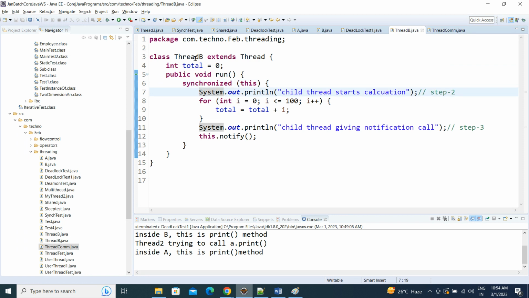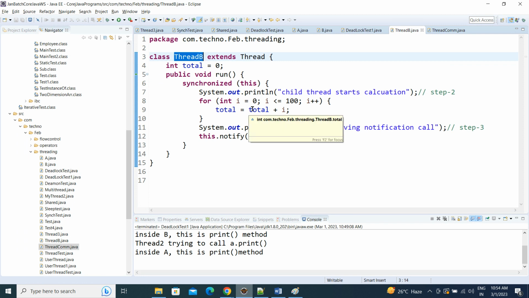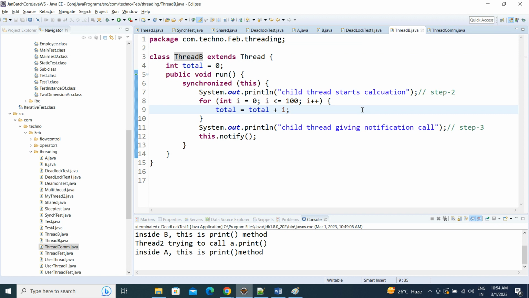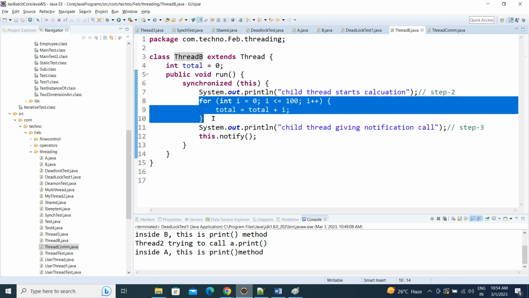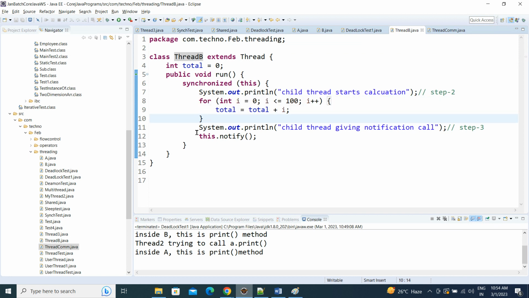The task of thread B is calculating the sum of 0 to 100. 0 plus 1 plus 2 plus 3, like that up to 100, I want the sum of all. The first task is to calculate this, and the second task is to notify.